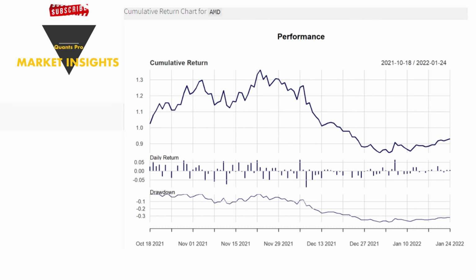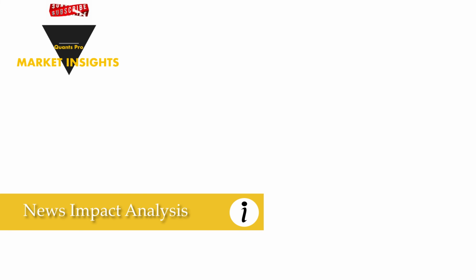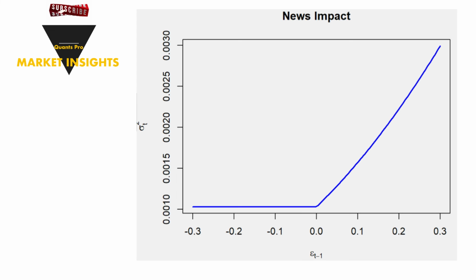with drawdown. One of the important analytics that Quants Pro offers to its followers is news impact analysis. With this method, negative asymmetry on the volatility of the stock exposed to any shock or information can be detected. The effect graph is given. When this chart is carefully examined, the effect of positive news on volatility is stronger.